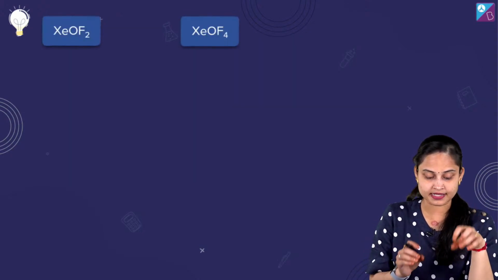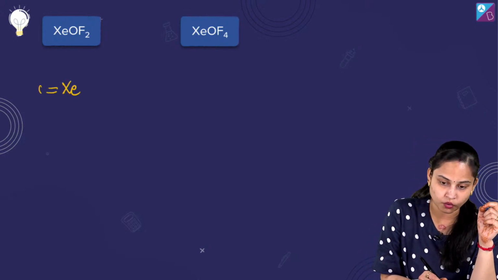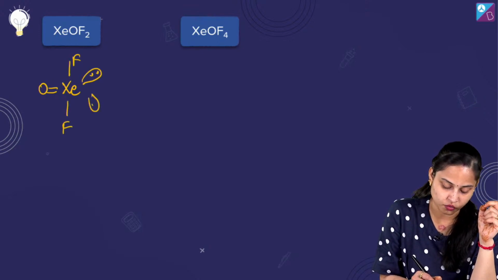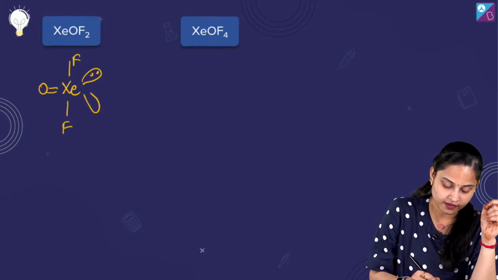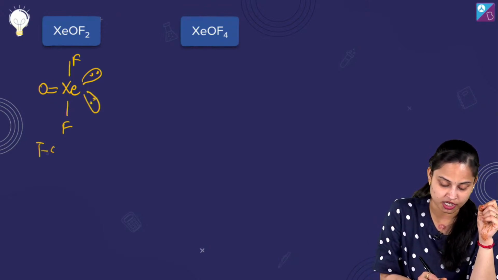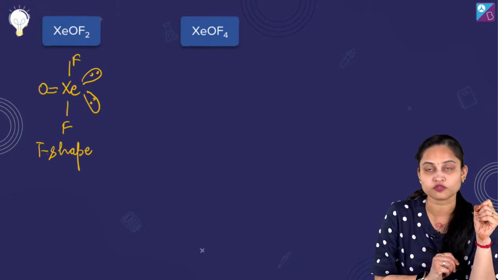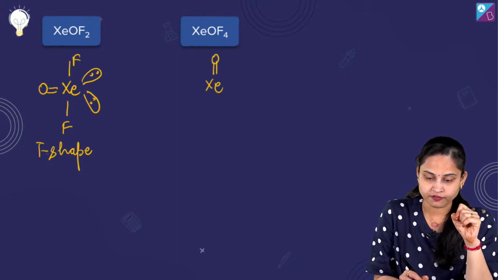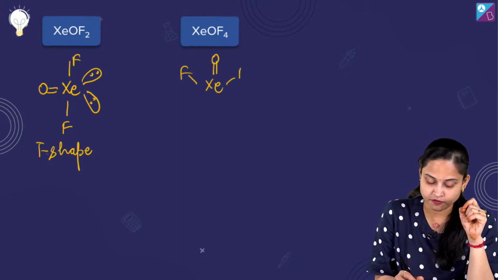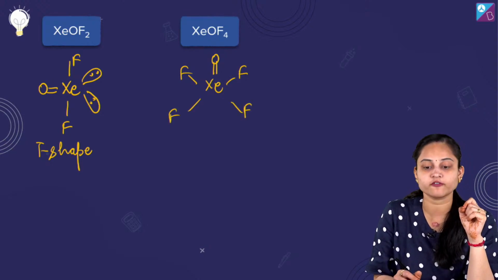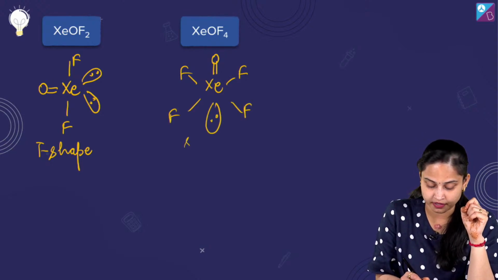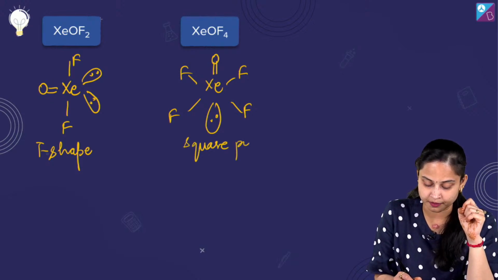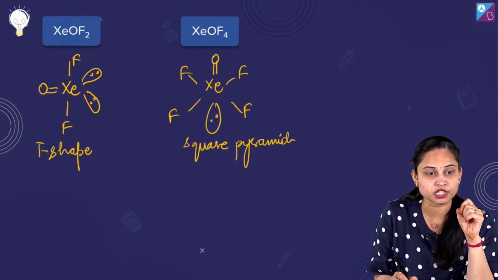Talking about the last thing, it's XeOF2 and XeOF4. So it's XeOF2, double bond O over here, F over here and 2 lone pairs of electrons over here. So if I talk about its shape, I'll say it's T shape having trigonal bipyramidal geometry. Talking about XeOF4, it's Xe double bond O, and it's F over here, F over here and F over here, fluorine atoms, and this is square pyramidal shape. This is having square pyramidal shape.